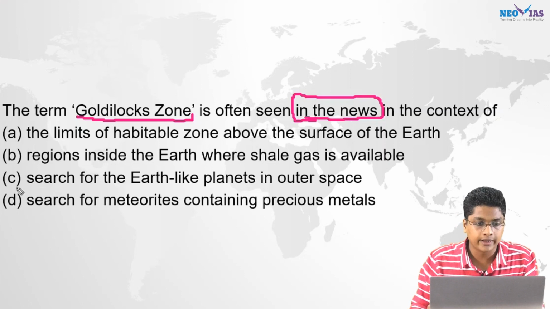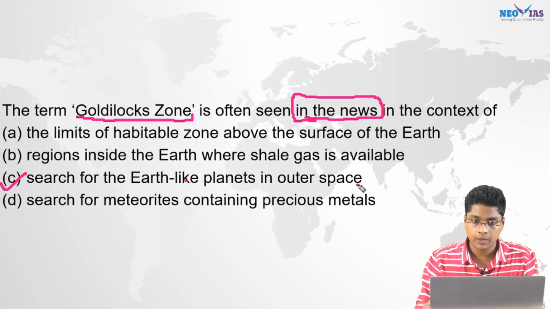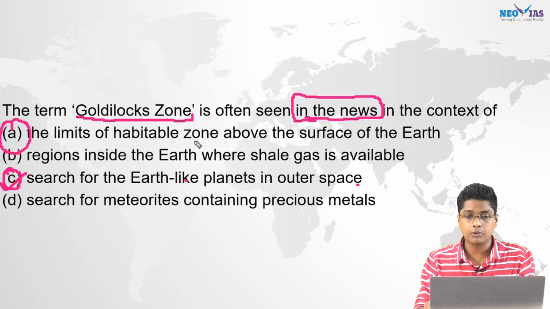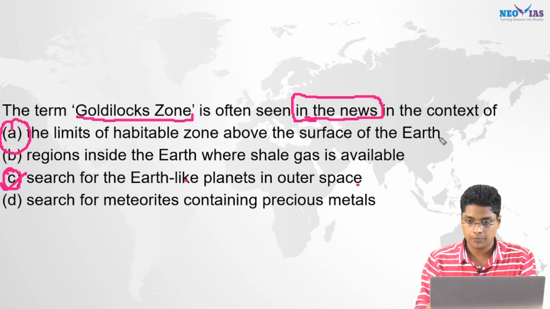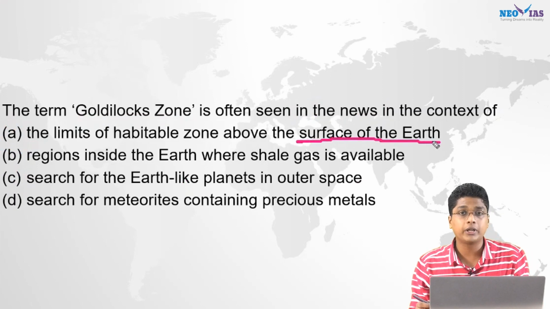The correct answer here is C. Search for Earth-like planets in outer space. Now, if you know the concept, you will be having confusion between A and C. Now, read statement A. The limit of the habitable zone above the surface of the Earth. You should understand that the habitable zone or the Goldilocks zone is not just limited to the Earth.